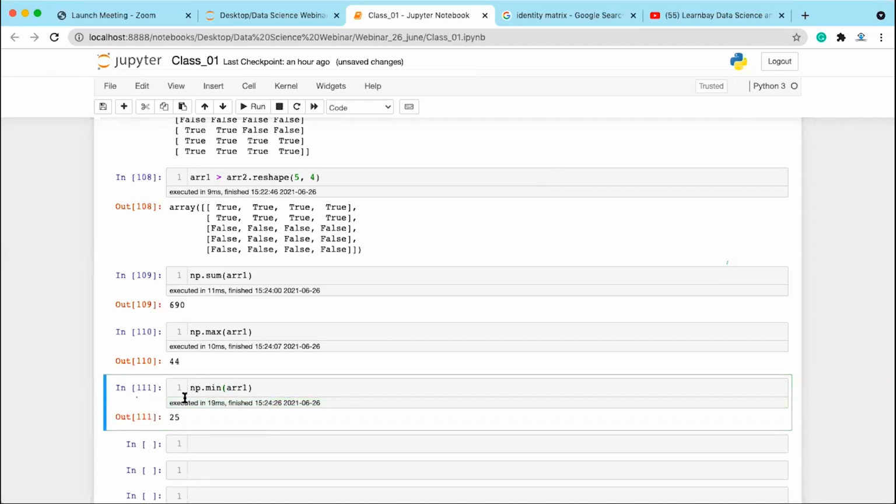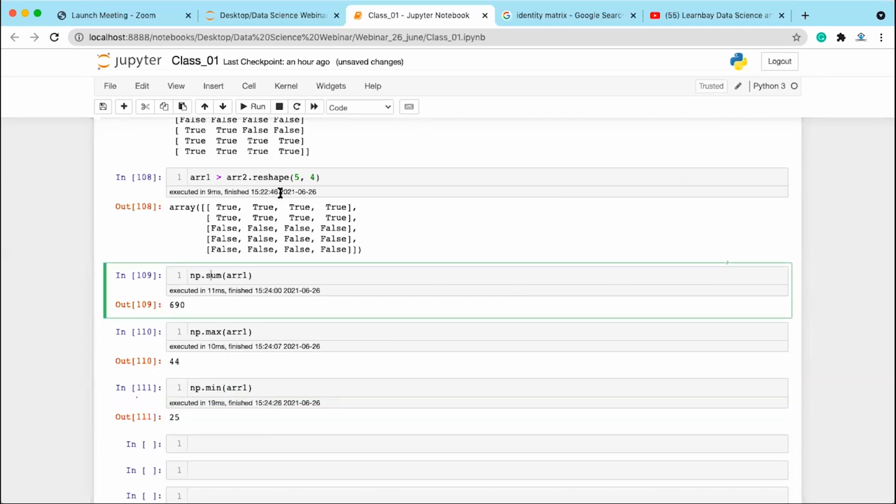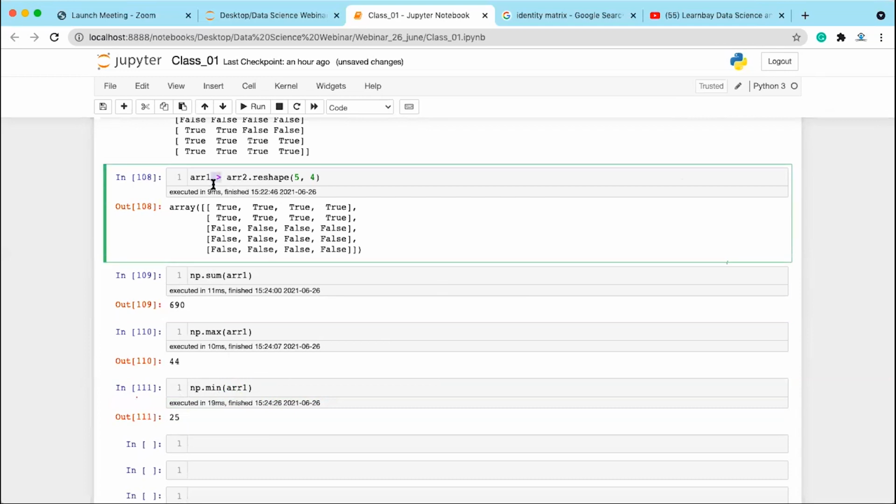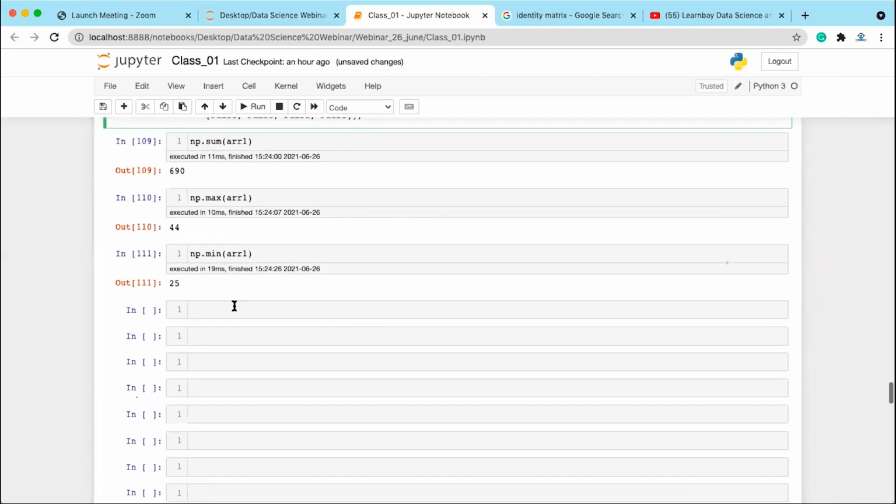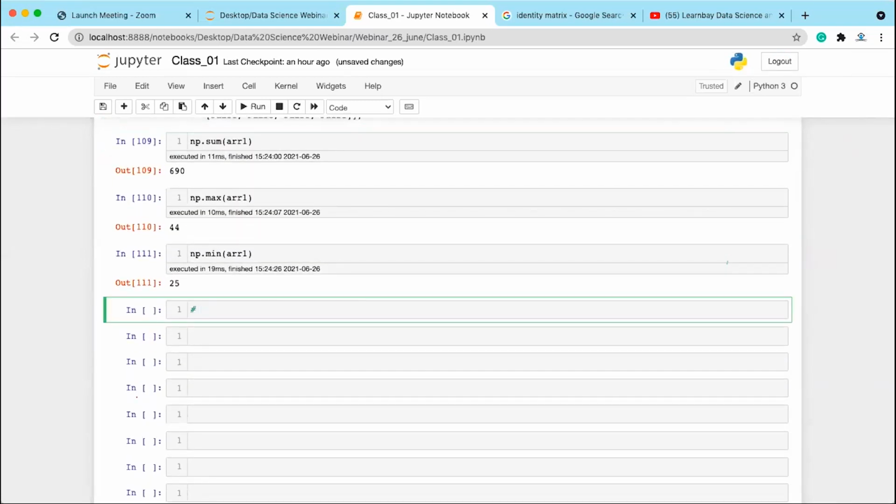There are a few more functions. These all are methods. These all are not attributes. These all are methods. Okay, fine. This sum, max, min, these all are methods, sorry, not attributes, and you can say these all are the operators.